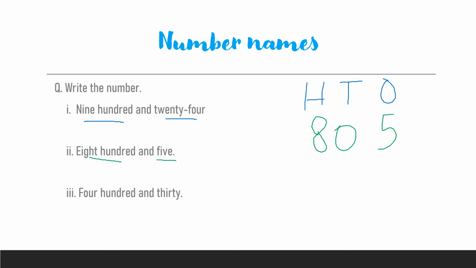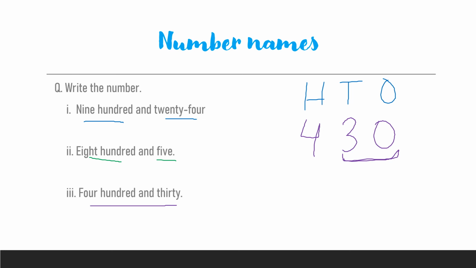805. So now let's do the last part, which is 430. So how many hundreds are here? 4. So we'll write 4 in the 100 column and 30. 30 is a 2-digit number. 3 will come here and 0 here because it becomes 30. So this is how we write numbers in the form of digits from given number names.